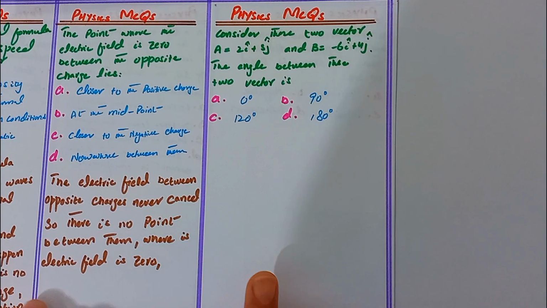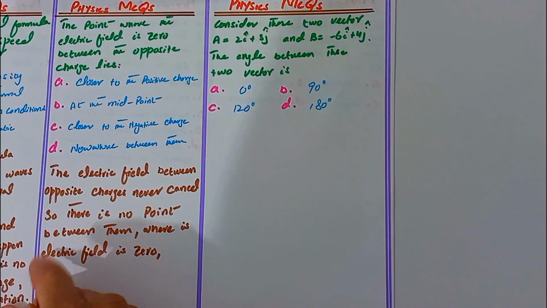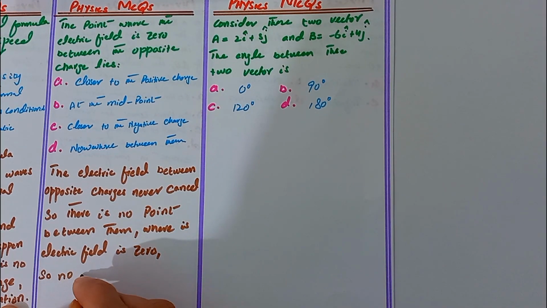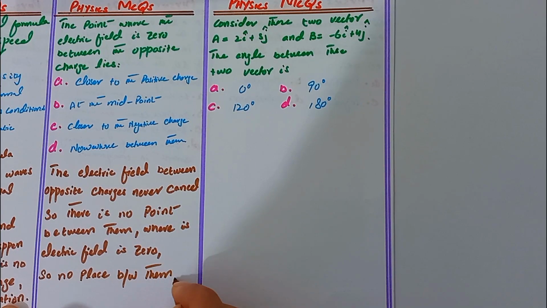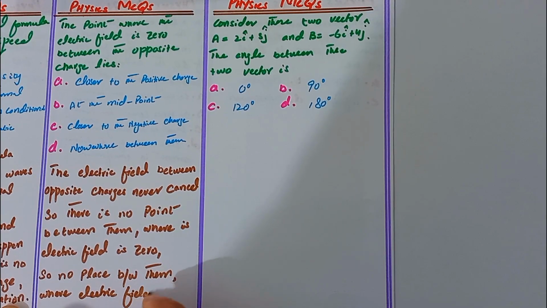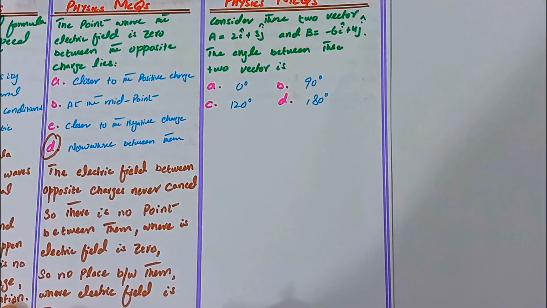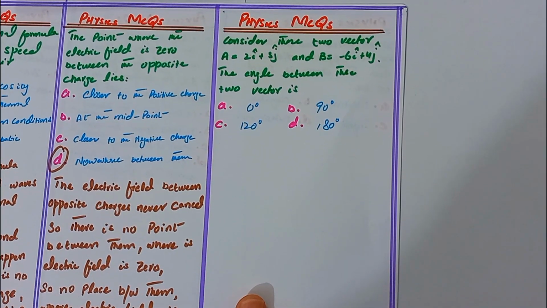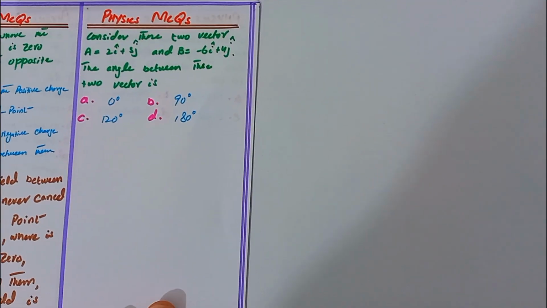So no place between them where the electric field is zero. So the correct option is option D. That is, we discussed the second MCQ. Now we move to the third MCQ.